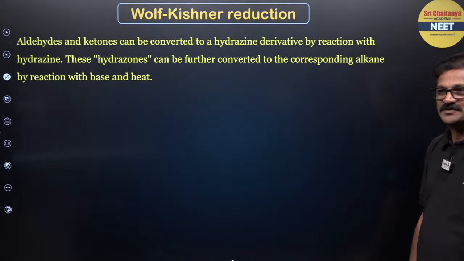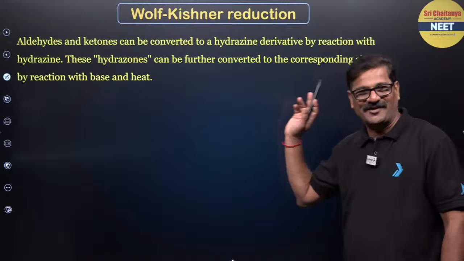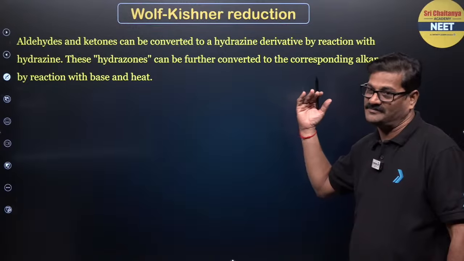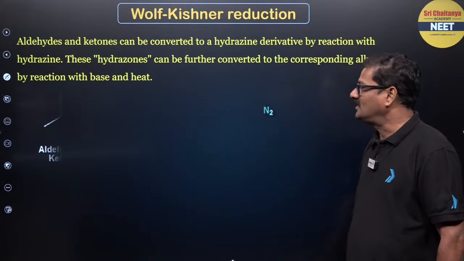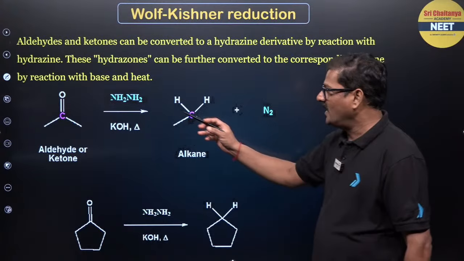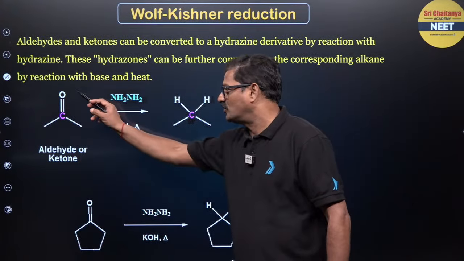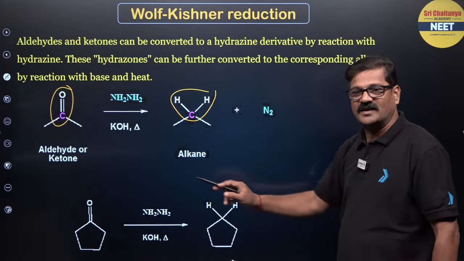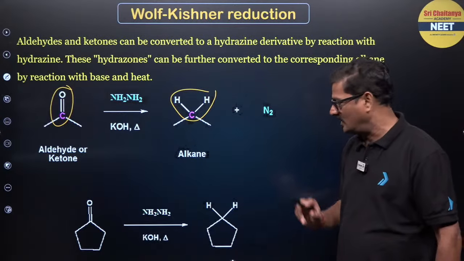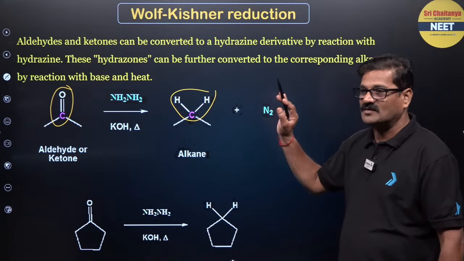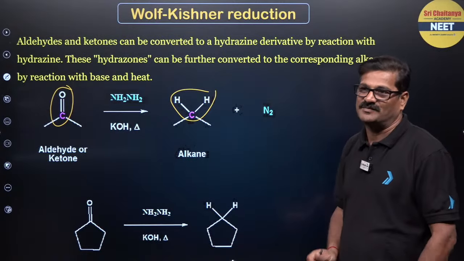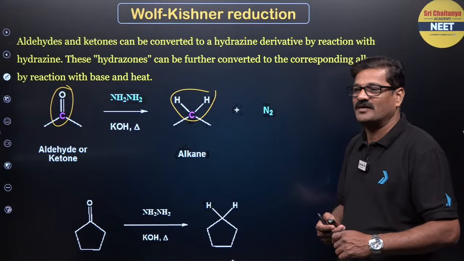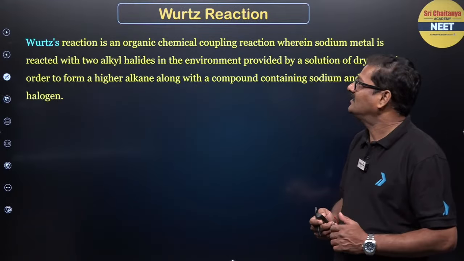And Wolff-Kishner reduction, this is a brother of Clemmensen reduction. In Clemmensen reduction, you use zinc amalgam. Here it is a basic medium. You can see NH2NH2, KOH, you are going to see C double bond O will be converted into alkane. Cyclopentanone is converted into cyclopentane. So this is what is called as Wolff-Kishner reduction, my dear children. Right? Any doubt? Okay.